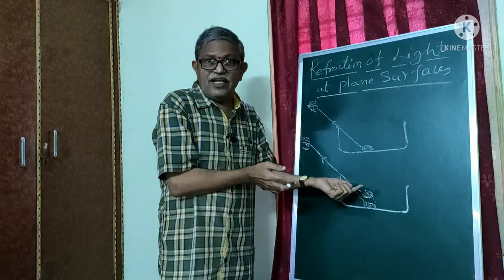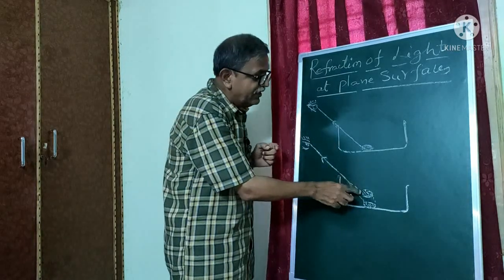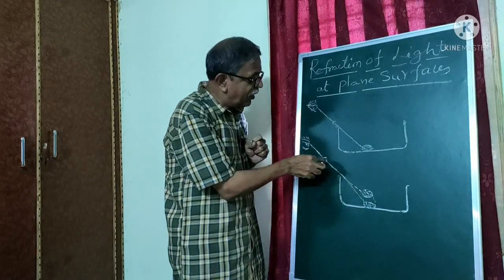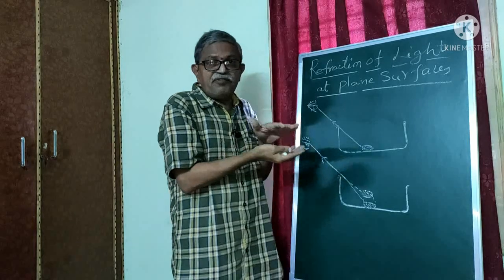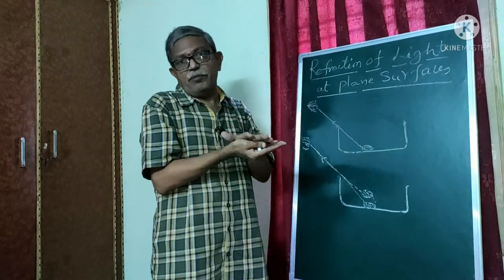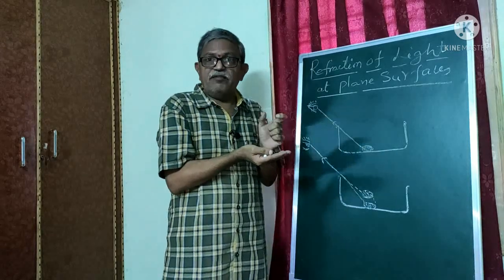Really it is not rising; it's a virtual one. The rays originate from the coin, and at the interface of these two media they bend. That's why the coin came into my vision.